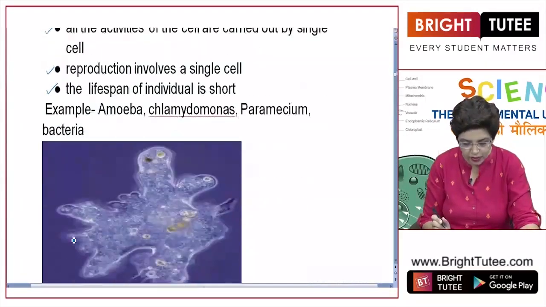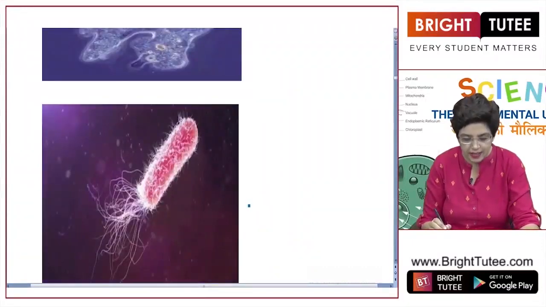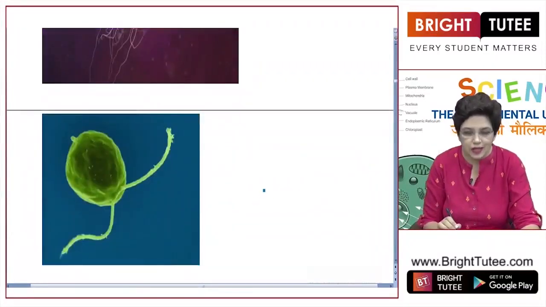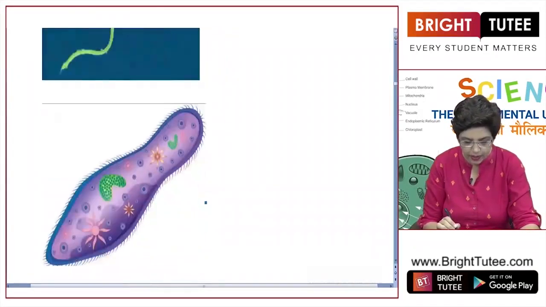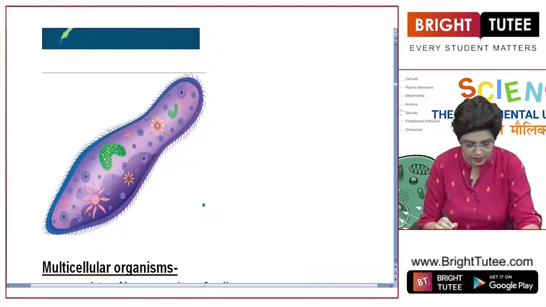Look at their figures, diagrams. This is amoeba. This is a bacteria cell, a single cell organism. This is chlamydomonas, and this is paramecium. All these are unicellular organisms.